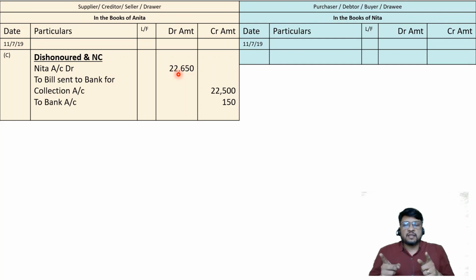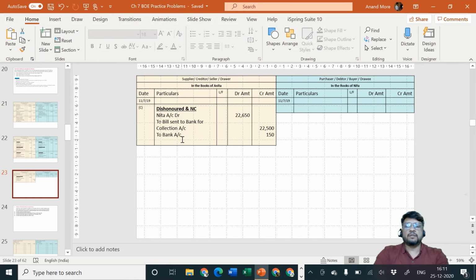So bank charges are different and noting charges are different. Bank charges are the expenditure of the drawer because the drawer wanted to take extra services from the bank. Noting charges are the expenditure of the drawee. That means we will not consider a noting charges account in our books, but we are going to consider the drawee's account. I hope everybody has understood the concept. Let me write down the narration.